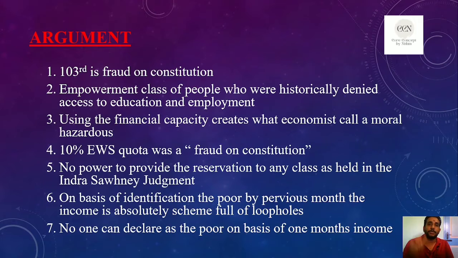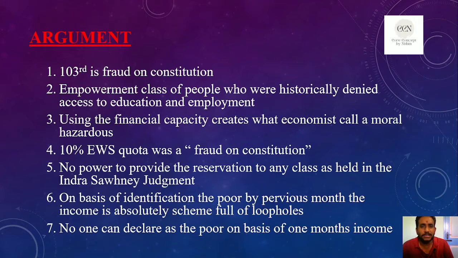This 103rd amendment does not satisfy the second condition, social backwardness. They simply brought this 10% reservation for economically weaker section people. It satisfied the economic condition, but social backwardness is still not present. That is the matter here.